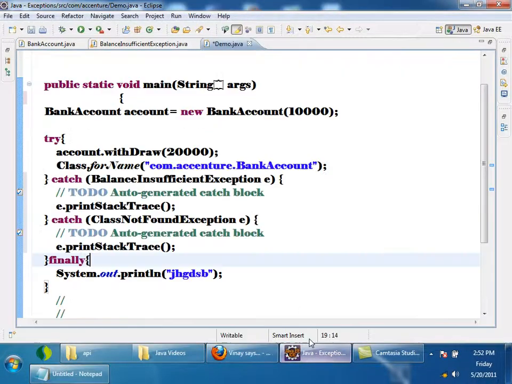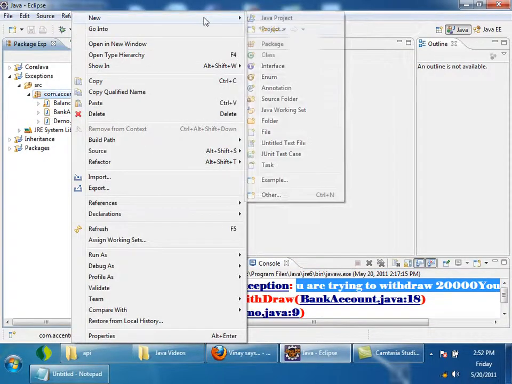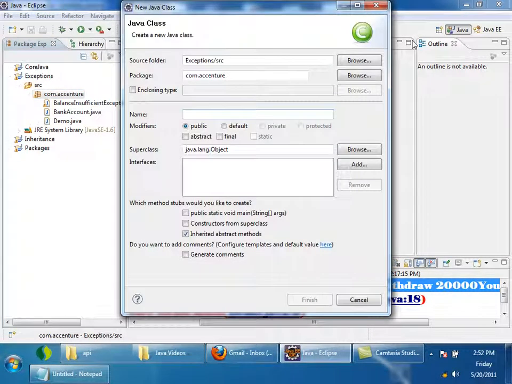Okay, I will write something like this. One minute. I will write a new class. Let me explain the concept. Error demo.